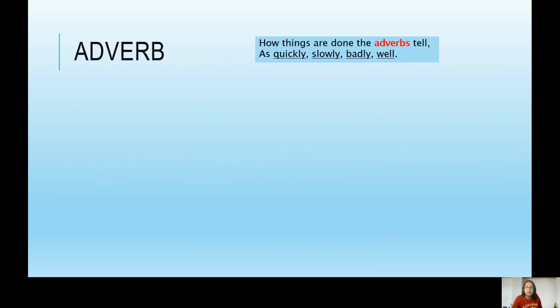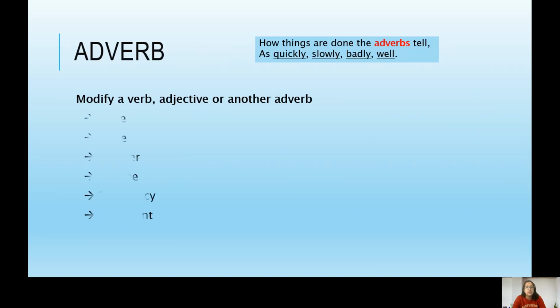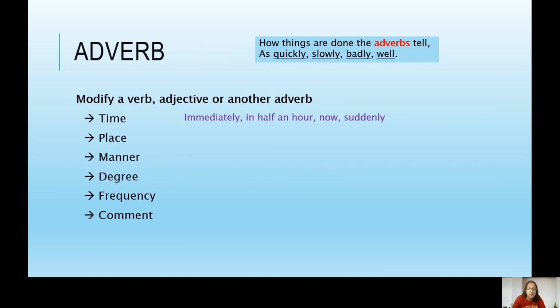Moving on to adverbs. They modify or describe a verb, adjective, or another adverb. There are different types of adverbs. For example, an adverb of time, like immediately, in half an hour, now, suddenly. They tell us when an action happens. An adverb of place, like here, there, everywhere, somewhere. They tell us where an action happens. Adverbs of manner tell us how an action happens, like slowly, bitterly, fast, hard, lazily.